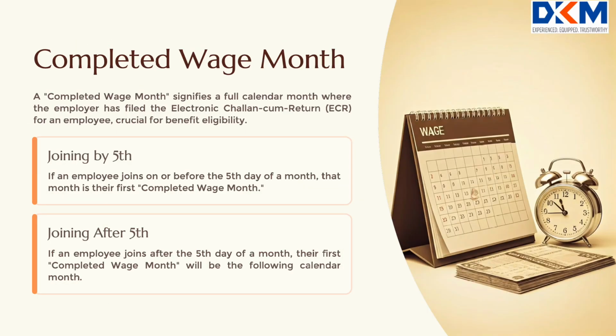What is meant by completed wage month for the purpose of the scheme? Completed wage month refers to a full calendar month for which an employer has filed the Electronic Challan Cum Return (ECR) in respect of the employees. For the purpose of calculating benefits under the scheme, if the employee joins on or before the 5th day of a month, then that month shall be treated as the first completed wage month. If the employee joins after the 5th day of a month, then the following month shall be treated as the first completed wage month.